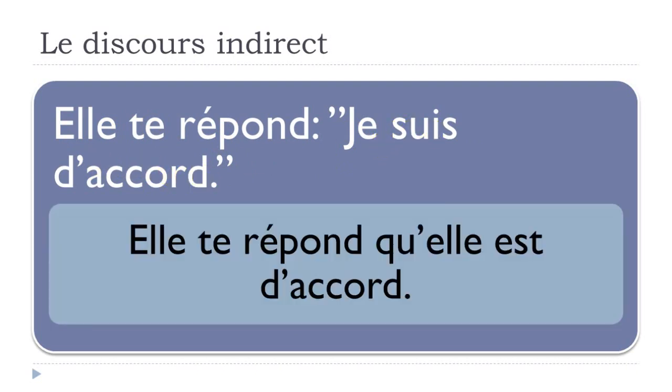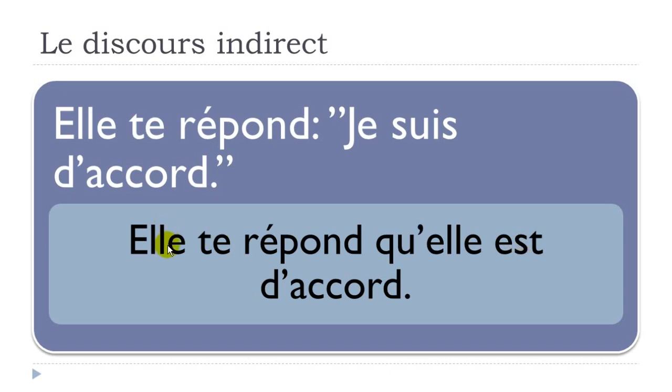Of course, in that situation, if we want to transpose this first structure into discours indirect, it's quite simple, because you just need to put back all your elements. So "elle te répond" doesn't change. Okay, que, that, remember, that's the key thing of this discours indirect. Que, that, but then in that case needs to go away because we've got a vowel after. So qu'elle, so je will have to be transposed to elle, of course, because the subject here is elle. Et d'accord, of course the verb is changing as well, okay?